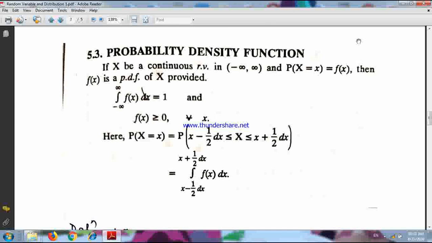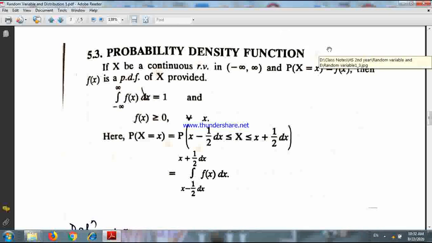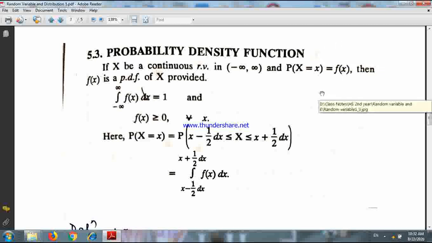Fine. Now we come to this probability density function. So what is the probability density function? This is the probability function of a continuous random variable. Now we say that f(x) equals the probability that x lies between x minus half dx to x plus half dx.